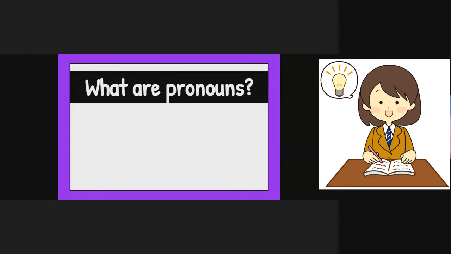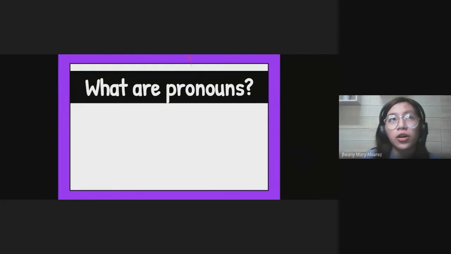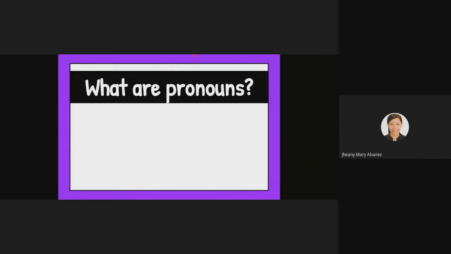The guitar. What are those things? Those are the singing bands inside the castle. But everybody, let us review again. What are pronouns, based on the picture and the song that we just listened to?